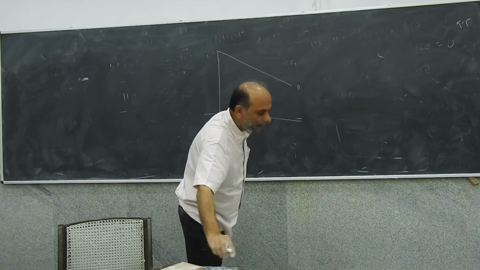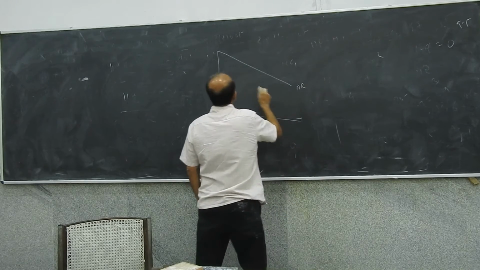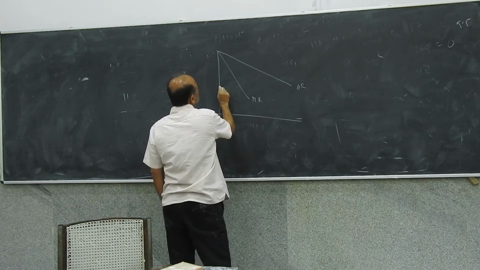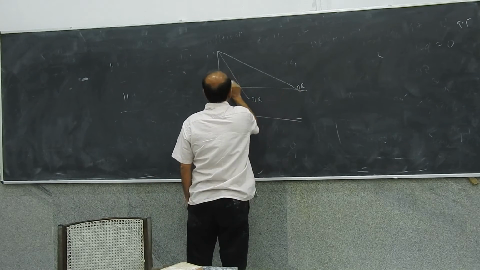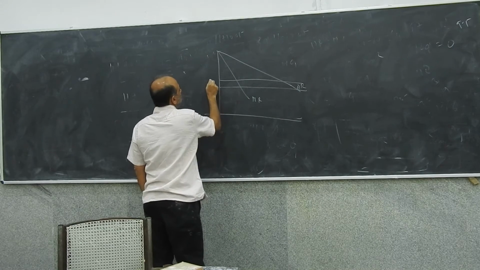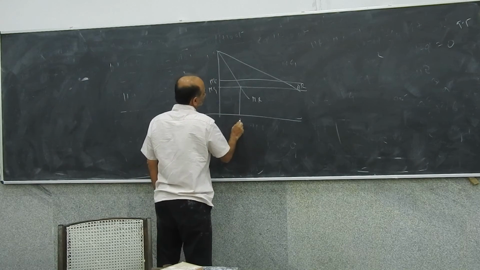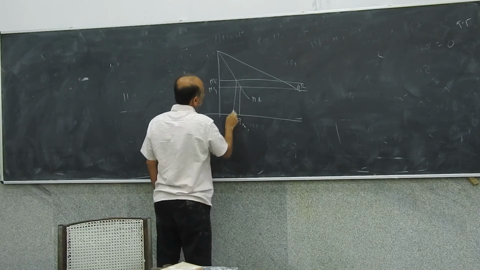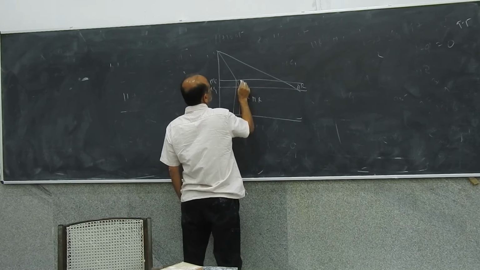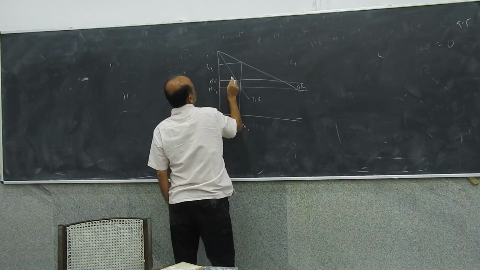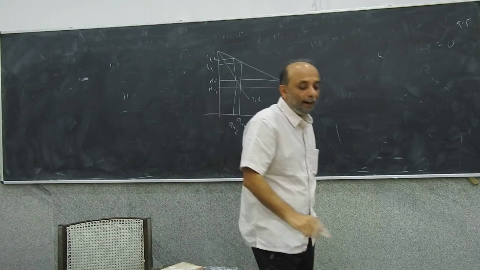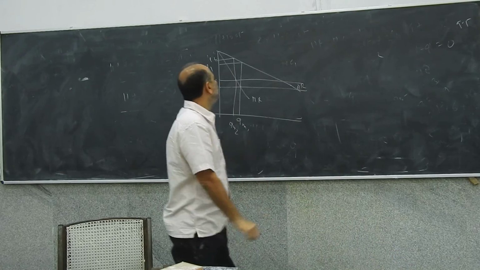This is my average revenue curve, this is my marginal revenue curve, and this is my marginal cost. So I have MC1, MC2, QM1, QM2, P1, P2.